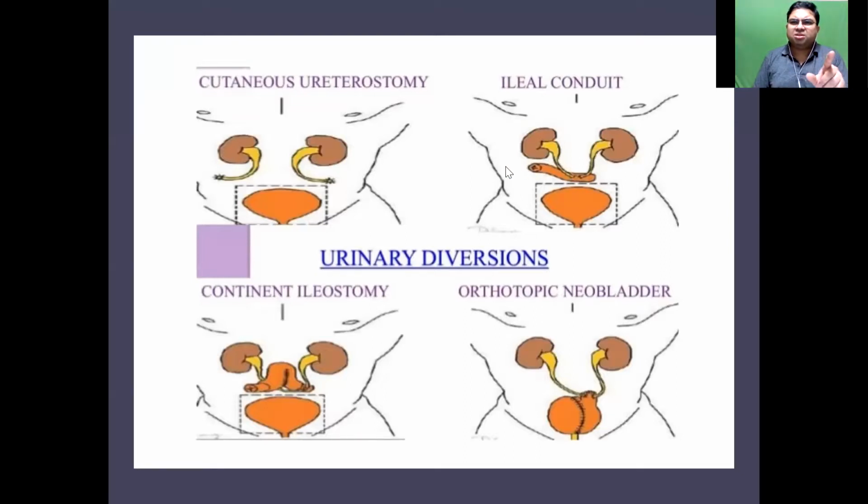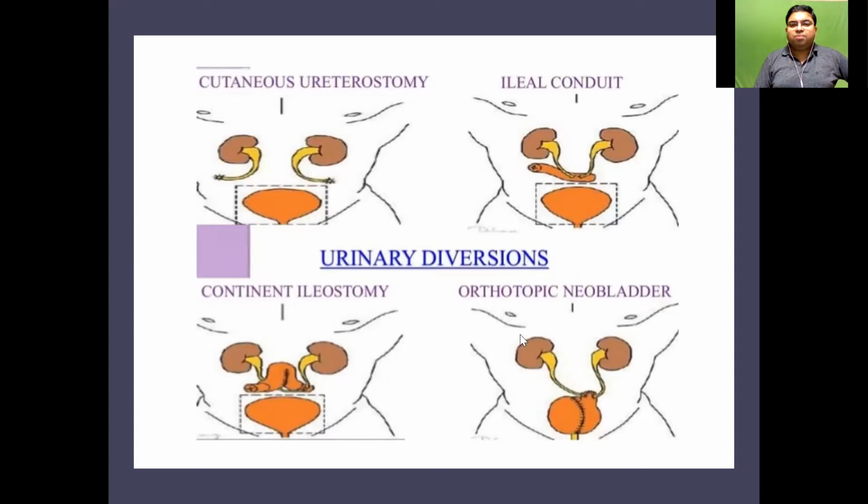But these patients don't have a continence mechanism. They have to wear a bag always. But if it is used in a pouch fashion, and you invaginate some part of the distal end of this mucosa inside, it creates a sort of valve action. So the patient now goes to the loop, puts in a self catheter, and drains out the urine. So he is continent, doesn't have to carry a bag, and it becomes a continent ileostomy.